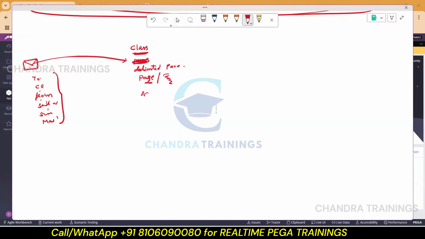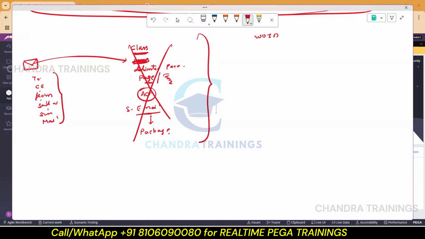After that, you have to take care of your own activity execution. This activity is to be executed from service email, and the same thing should be monitored from a package. Everything we generally have to take care of. But if our requirement is to generate a work object ID, you need not create any of these rules. The system will create everything.